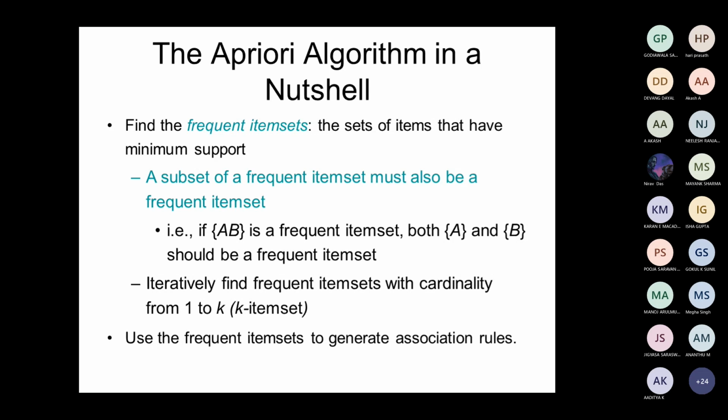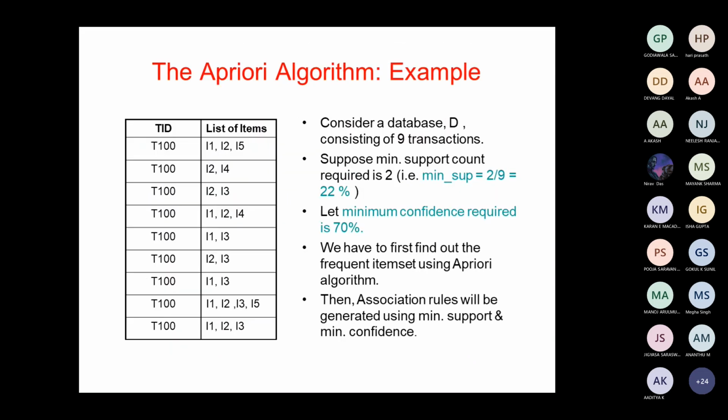If I keep the minimum support as 4, then out of 10 transactions, at least 4 should have the history of buying both milk and bread. So that is the minimum support. Based on this a priori algorithm, you will find the frequent item sets and generate the association rules. This is what we have seen in the last class.